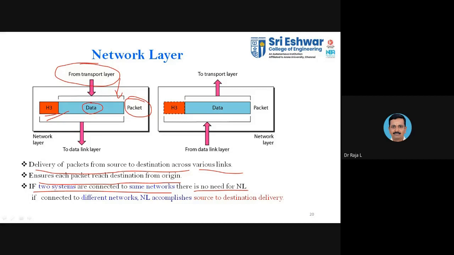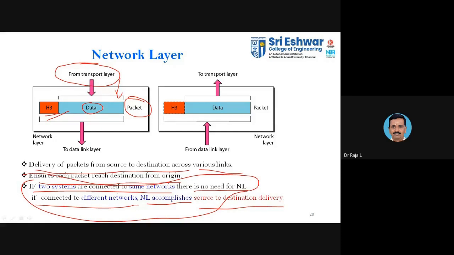So when you discuss protocol layering, we discuss a simple task and a complex task. When you want to go with a different environment where one node is connected with one network and another node is connected with another network, we go for the network layer. If we have connections across different networks, then the network layer has roles to play. It has to ensure the delivery of data from source to destination. One thing you need to know, this point is a vital parameter. Whenever you have nodes connected with the same network, you need not have the network layer. Whenever you have nodes connected with different networks, we go with the network layer.